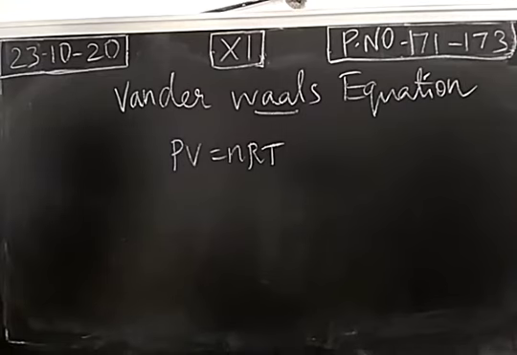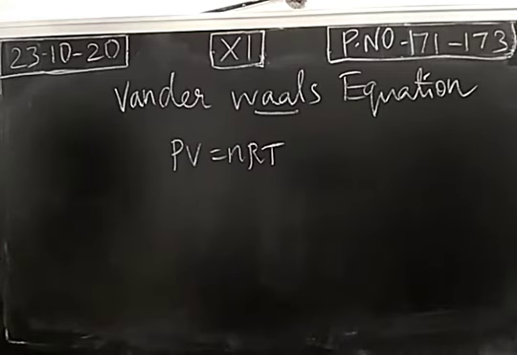It's called Van der Waals equation, because practically we don't have ideal gas. If any gas is obeying the PV is equal to nRT formula, we call the gas an ideal gas or perfect gas. But practically we don't have any ideal gas. They are called non-ideal gases or real gases. So we need an equation of state of real gas, that is Van der Waals equation. Van der Waals is the name of the scientist.